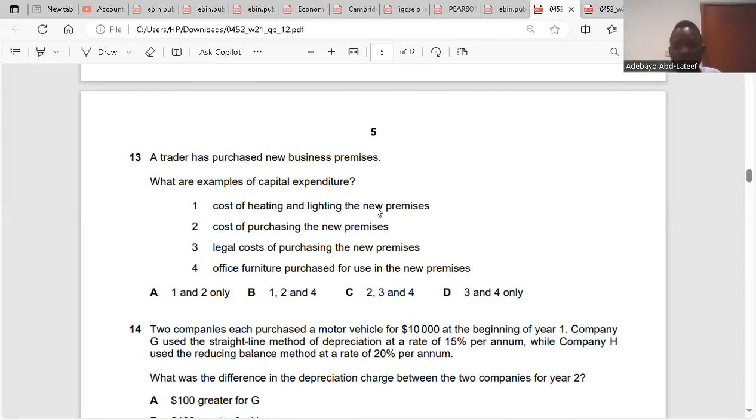Cost of purchasing the new premises is a capital expenditure. Legal cost of purchasing the new premises is a capital expenditure. Office furniture adds value to the premises. Yes, it's also capital expenditure. So 2, 3, 4 are capital expenditure. So C.